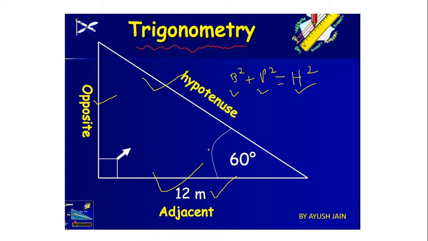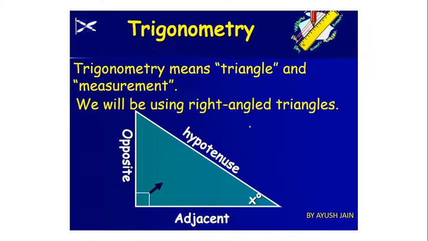So what is trigonometry doing? Trigonometry brings us the relation between angle and the length of the sides. Again, I am repeating, trigonometry brings us the relation between the length of the side and the angles. Right now you are not able to solve this question, but after watching this video, I'm sure you will easily be able to solve it. Please comment after watching the video and tell me the answer. What is the answer to this question? This is the first slide. Now let's come to the next one.